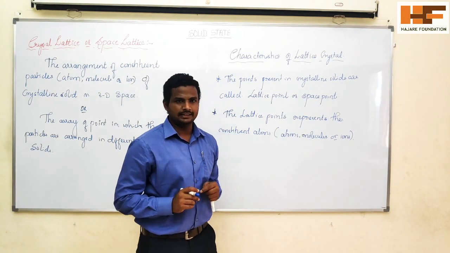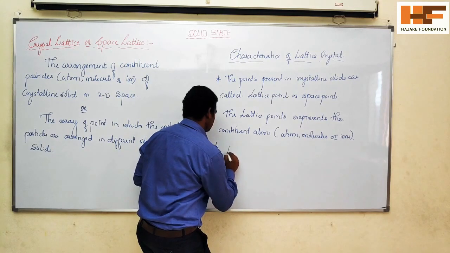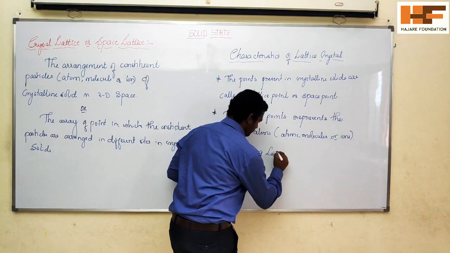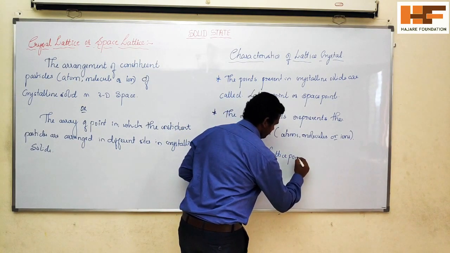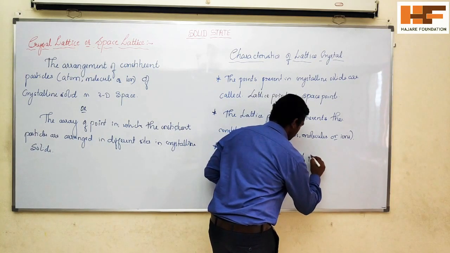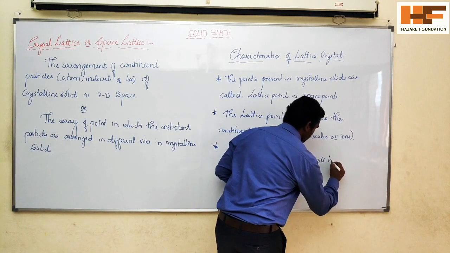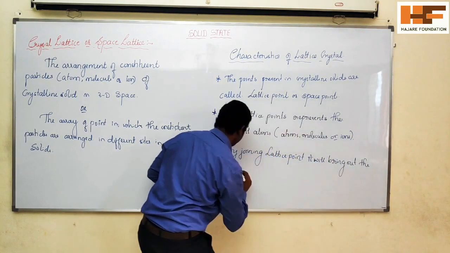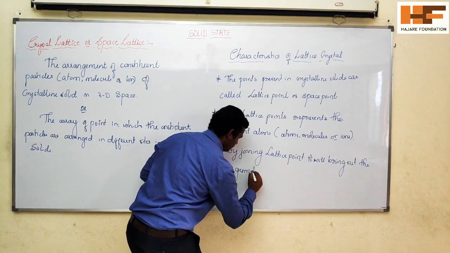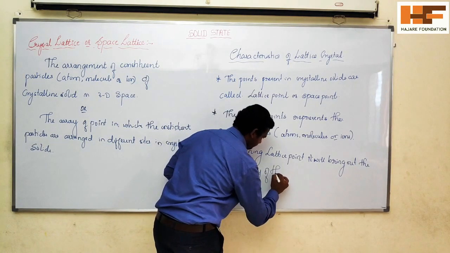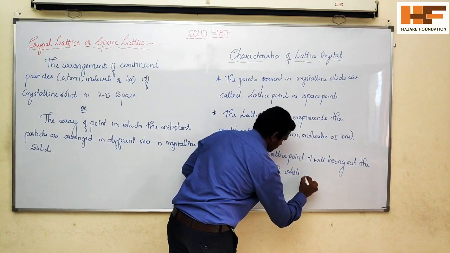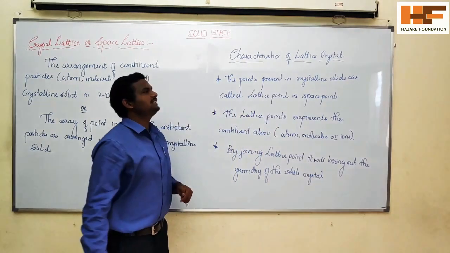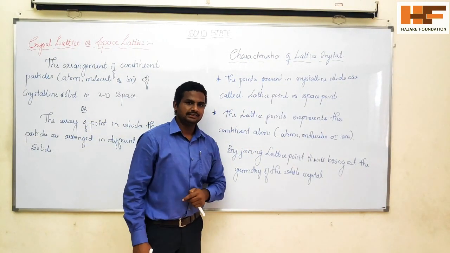So this is the third characteristic. The third one: by joining lattice points, it will bring out the geometry of the whole crystal. So these are the characteristics of the lattice crystals.